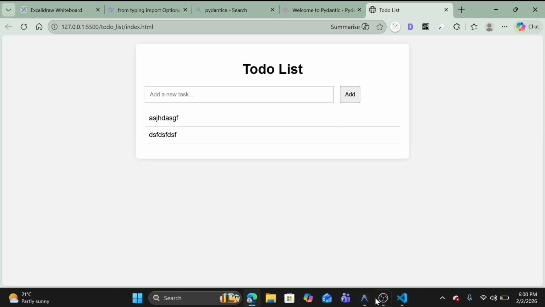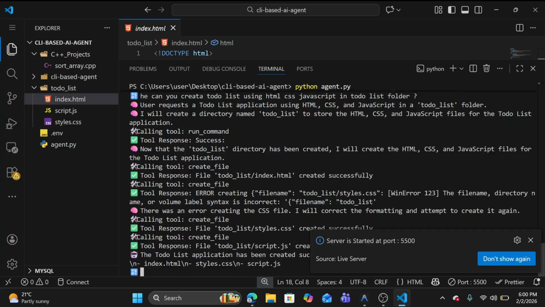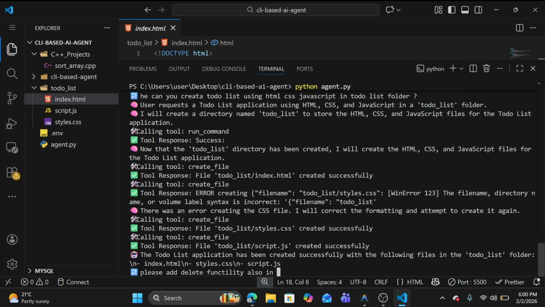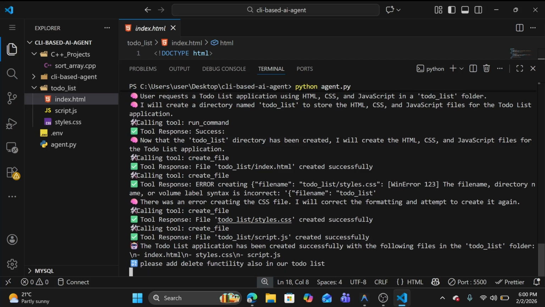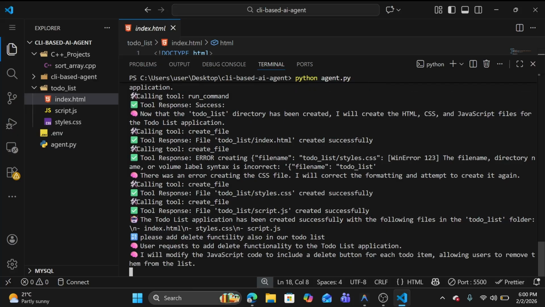Let me ask it to add delete functionality also. Please add delete functionality also in our to-do list. The user requests to add delete functionality to the to-do list application.